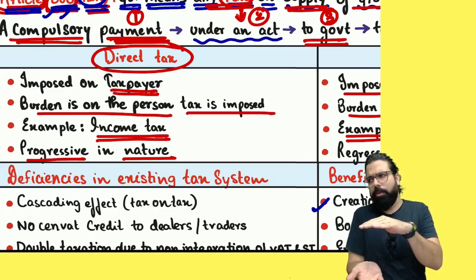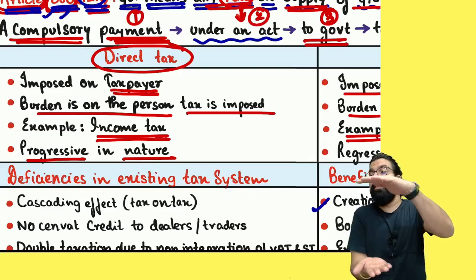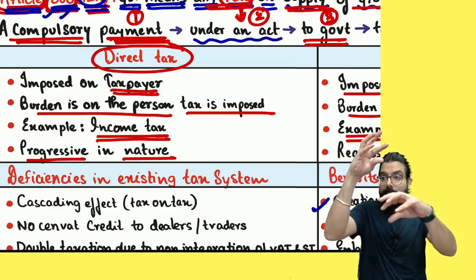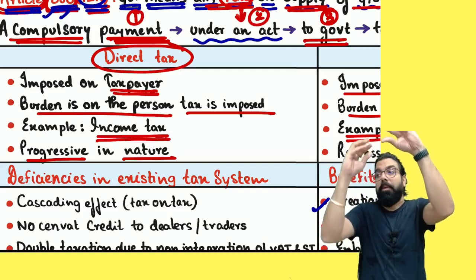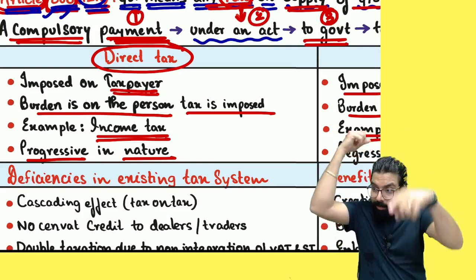0 up to 2,50,000, nothing. Correct. 0 income, then nothing. 5 lakh, then 5%. 10 lakh, then 20%. Correct. 20 lakh, then 30%. More than 50 lakh, then surcharge. More than 1 crore, then more surcharge.